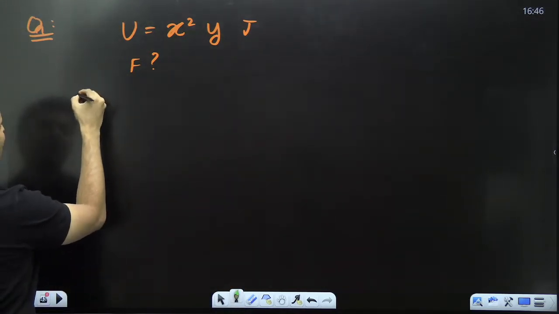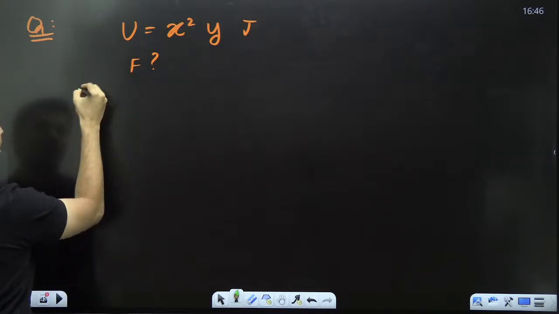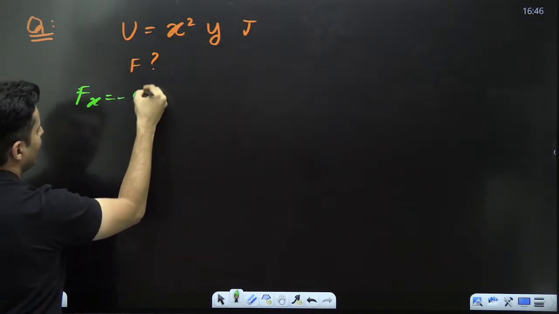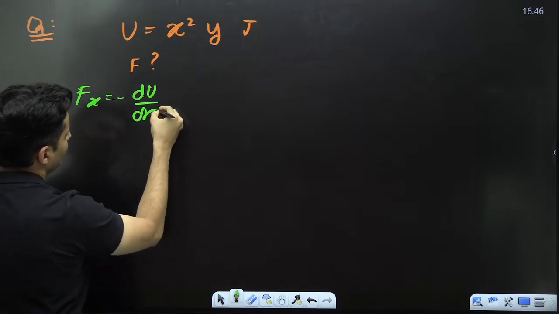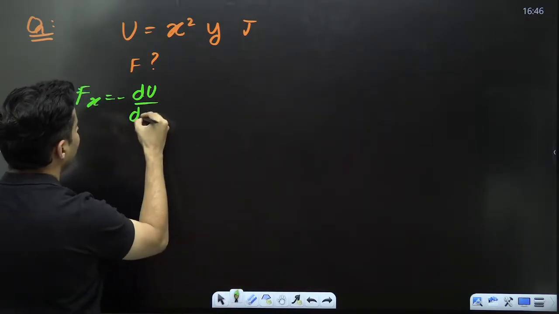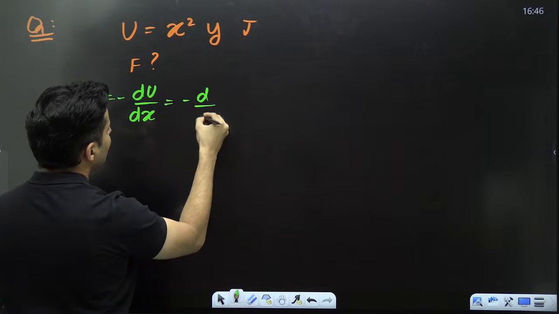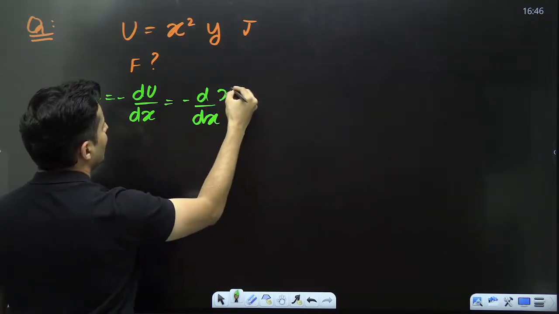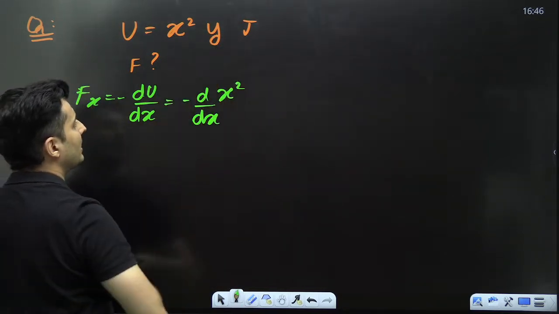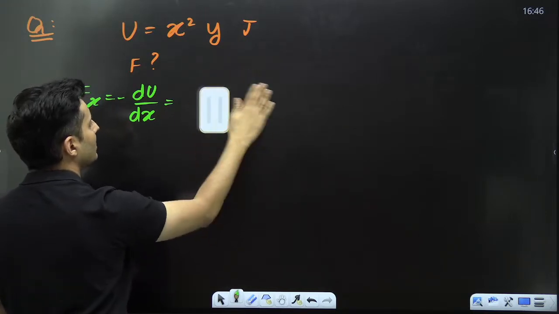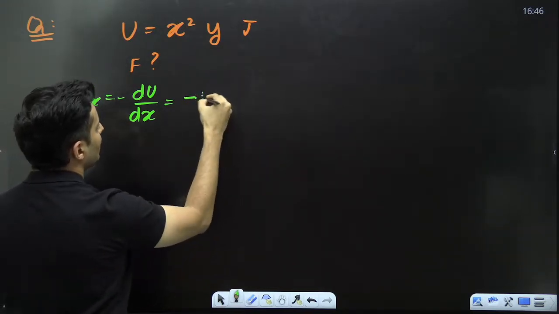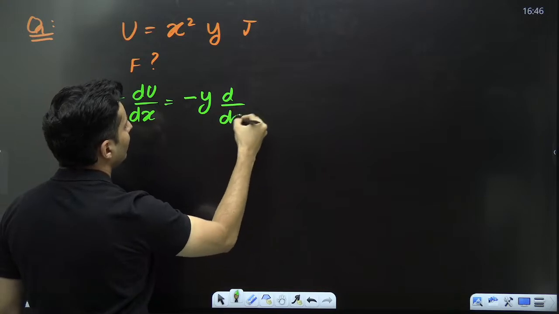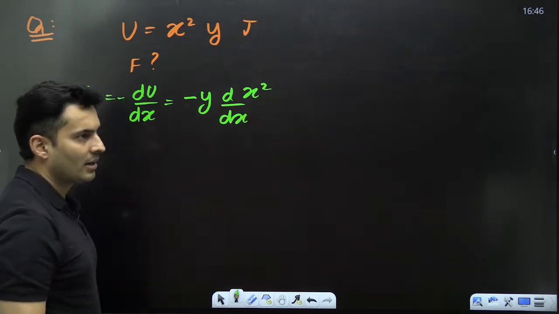So if you just figure out Fx, it will be minus du by dx. So it is minus d by dx of this. But when you do that, y is a constant, so you can bring it outside the derivative. So this will be minus y, derivative of only x square.